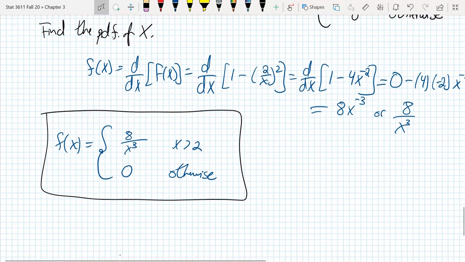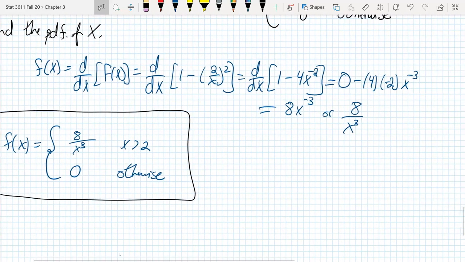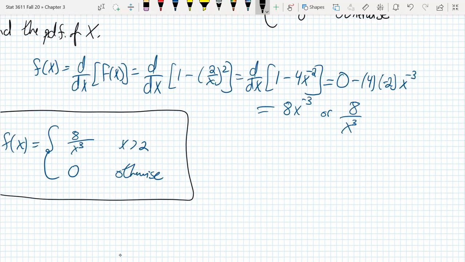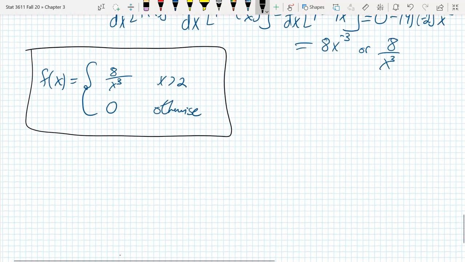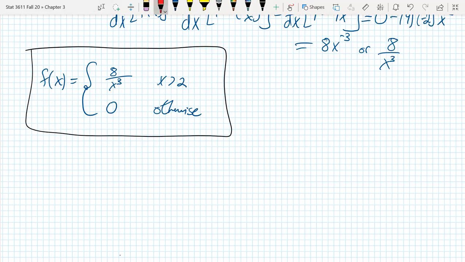Looks good. 8 over x cubed. And you can always do a little bit of a check on your work here. It's very easy to make mistakes, especially when you're swapping back and forth between CDFs and PDFs. When you start doing integrals and derivatives around the same types of problems, you might mess up a power rule. Maybe we accidentally use the power rule for integration here, or something like that. So you can always check your work. Feel free to look up derivatives if you need to. We should be able to do all these by hand, but I would always encourage us to give it a quick check.